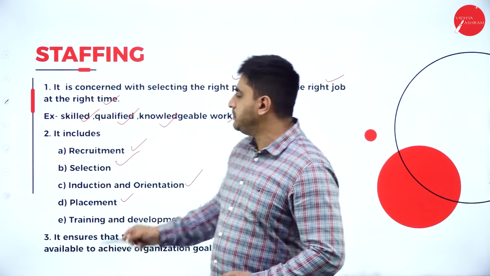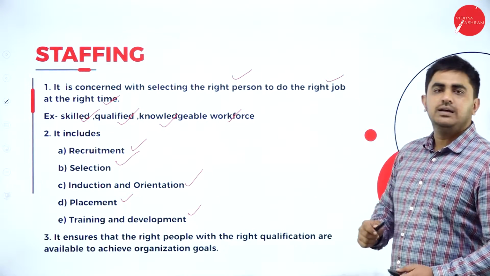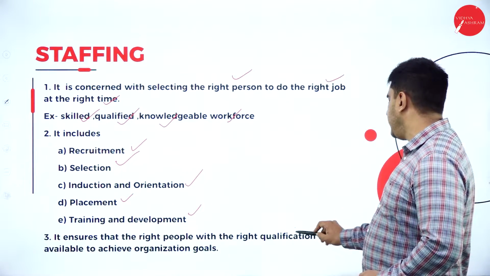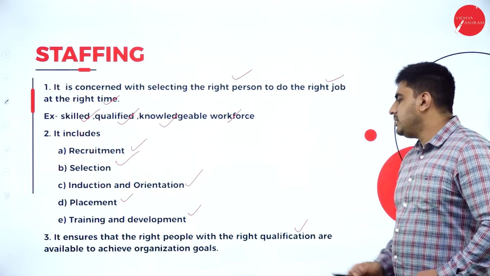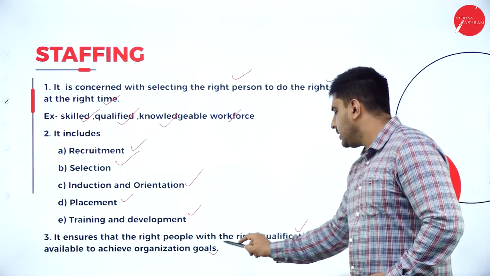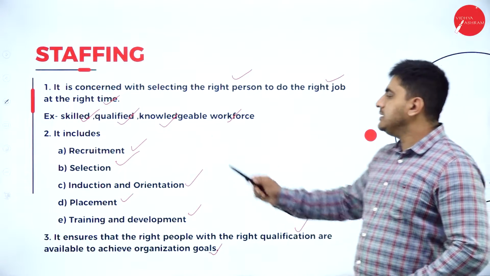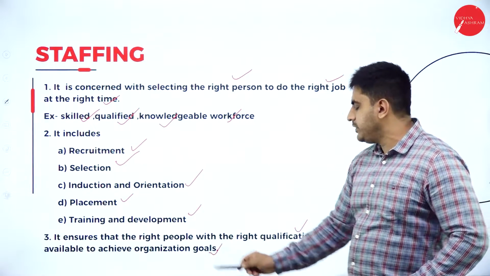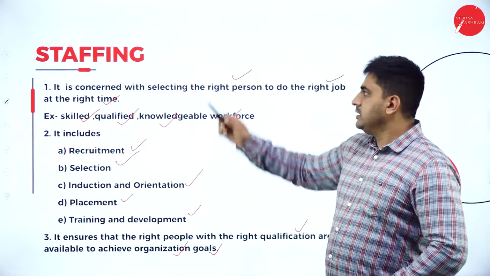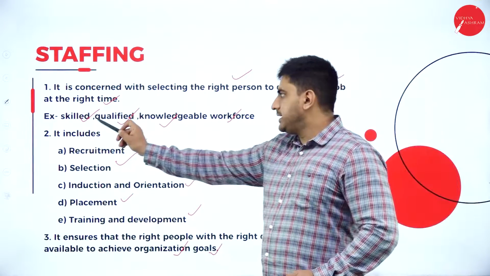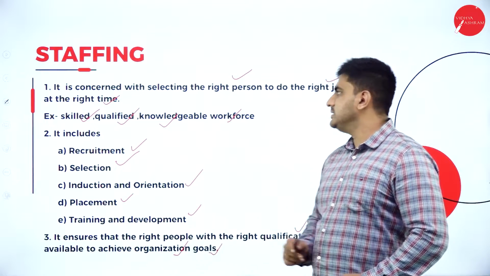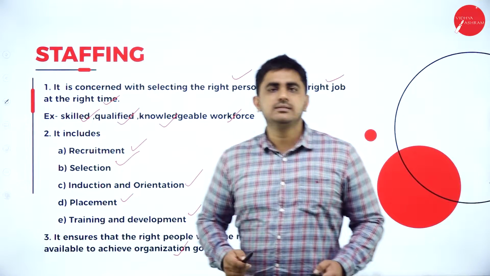So all these steps are involved in the process of staffing. It ensures that the right people with the right qualification are available to achieve organization goals. Only if you have a skilled, qualified, knowledgeable workforce will you be able to achieve your organization goals. So staffing ensures that a skilled, qualified, knowledgeable workforce is available in the organization. So this is regarding staffing.